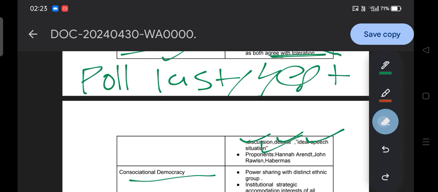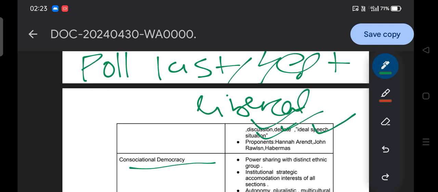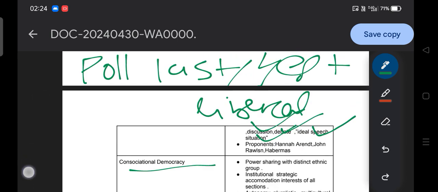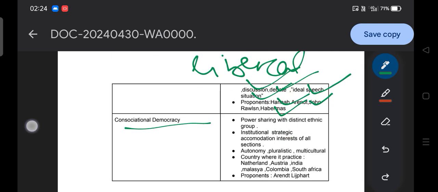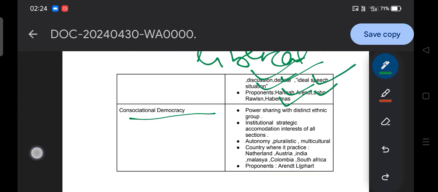That is a simple example, where you can simply remember that discussion, debate and ideal speech situation are part of it, and it is also known as liberal democracy, because in liberal democracy we find this feature. The proponents of deliberative democracy are Jon Elster, John Rawls and Jürgen Habermas. So this is all about deliberative democracy and how it is related to liberal democracy.